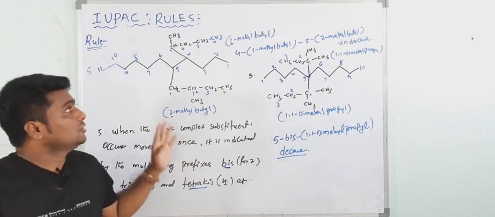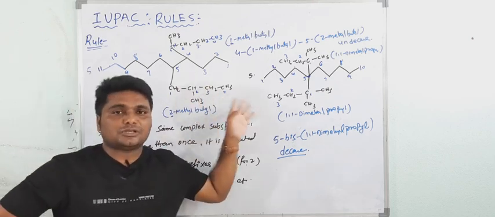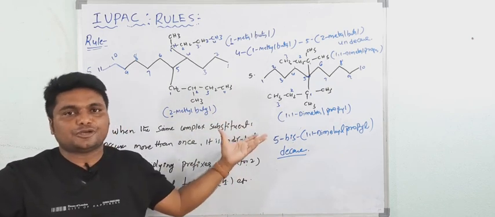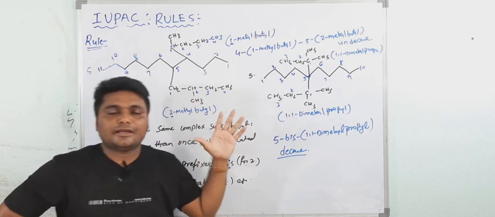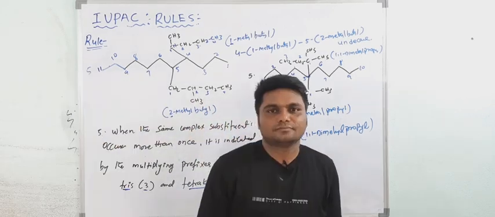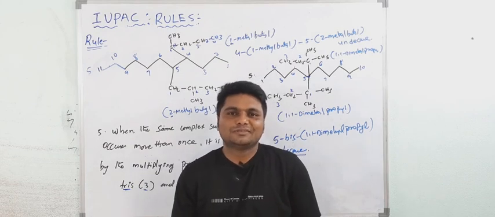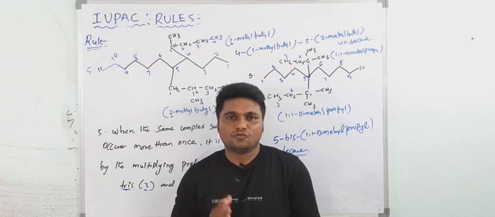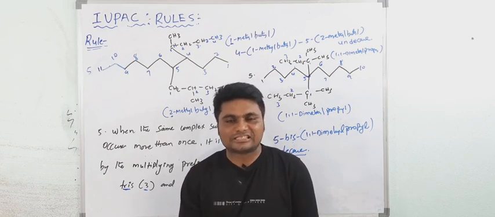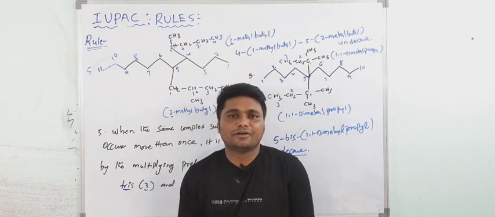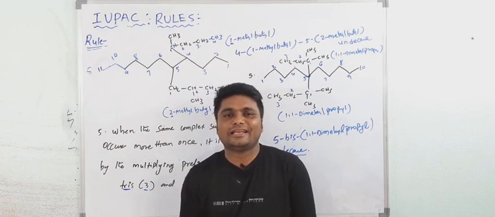Understood all of you? All 8 rules with exceptional cases, some complex substituents and normal substituents. These are the 8 IUPAC rules, and these are very, very important. Okay, write down. Hope all of you understood this IUPAC nomenclature from rules 1 to 8. So we will discuss with examples. In the next lecture, we will discuss the IUPAC rules for alicyclic compounds, that is the cyclic compounds.